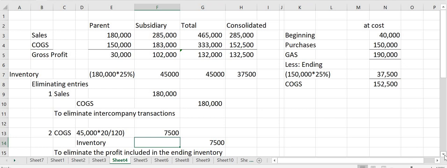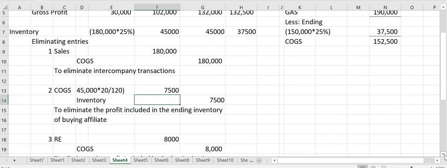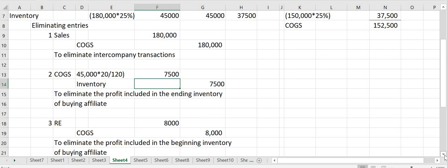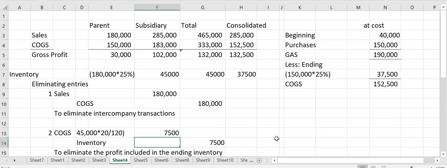Then our next entry is to eliminate the profit included in the beginning inventory, which is the realized gross profit.